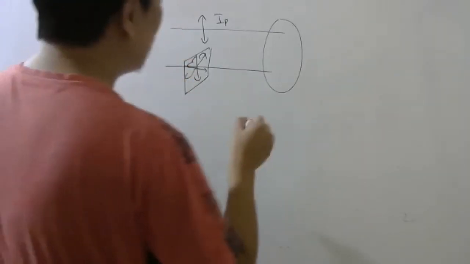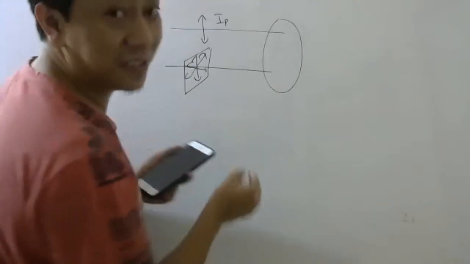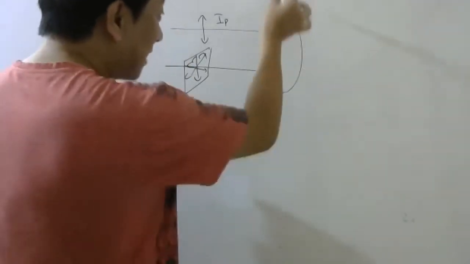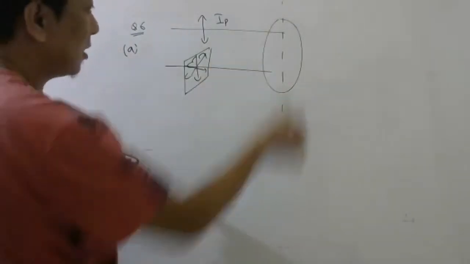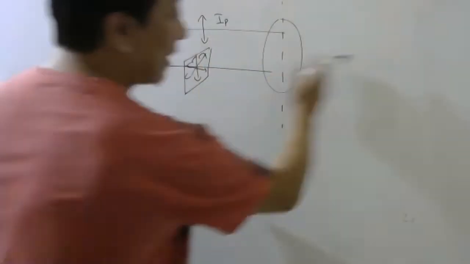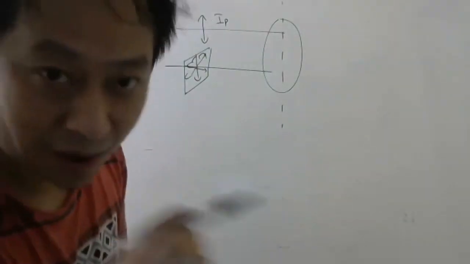Now tell me, when was the transmitted intensity maximum? When the pass axis was like this, parallel to this, that time the transmitted intensity was maximum.